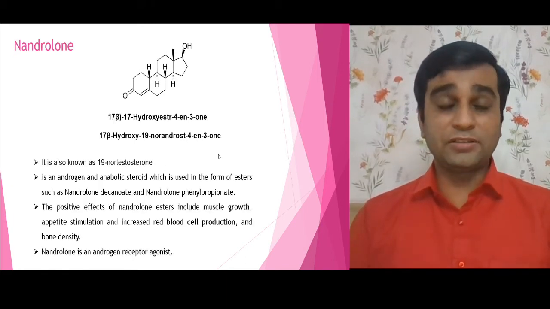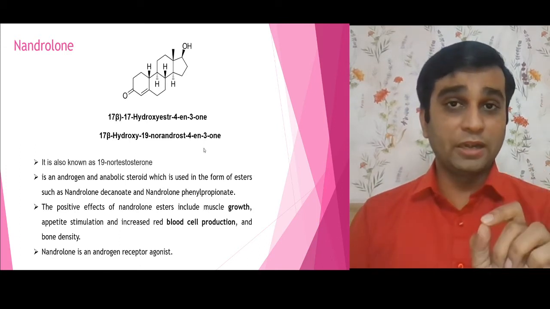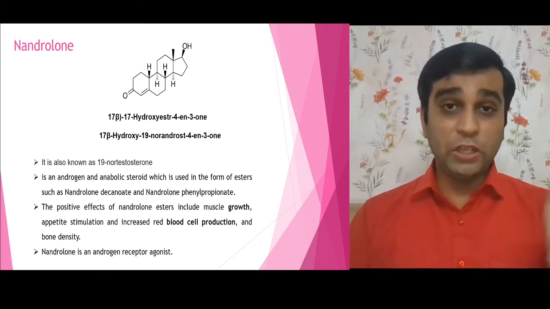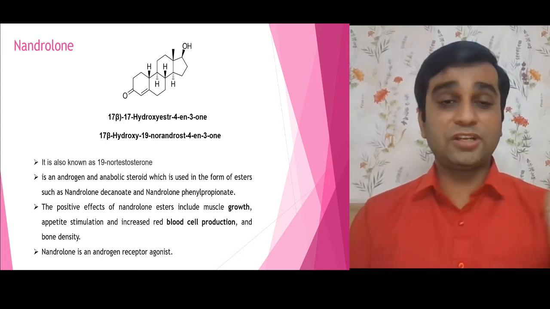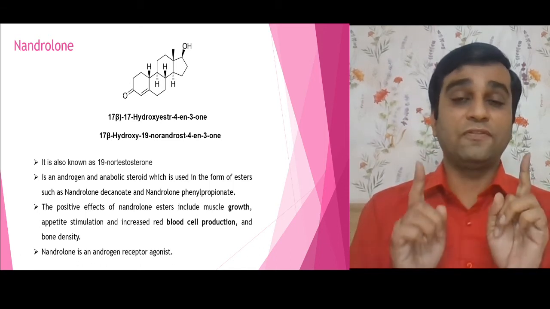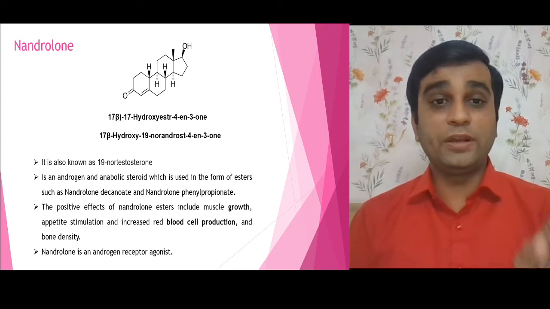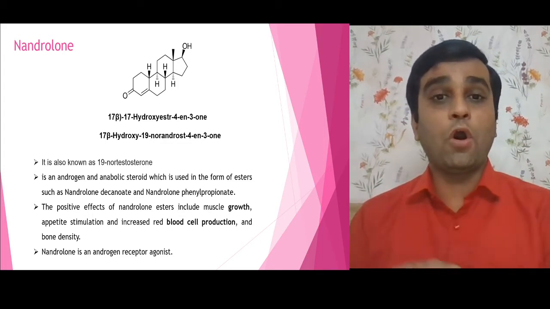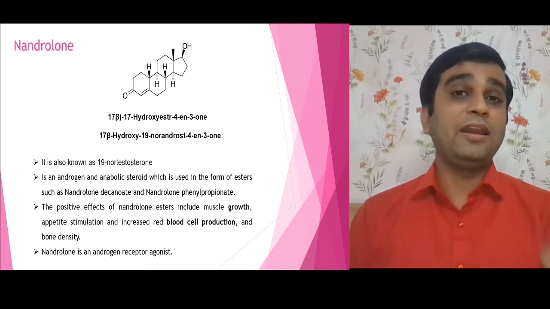Next steroid is nandrolone. Also, if I talk about the nomenclature or synonym of nandrolone, many times in exams, as far as entrance examination is concerned, they just give the name 19-nortestosterone, because the structural difference is very less between testosterone and nandrolone. So it is 19-nortestosterone, because on the 19th position there is no methyl group.